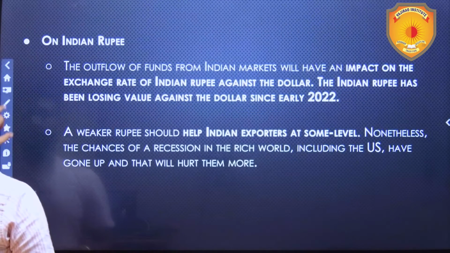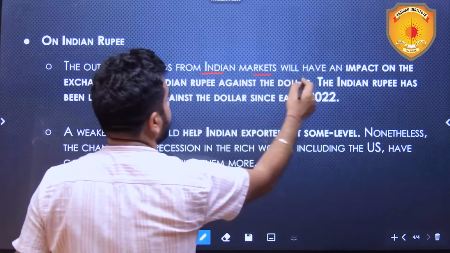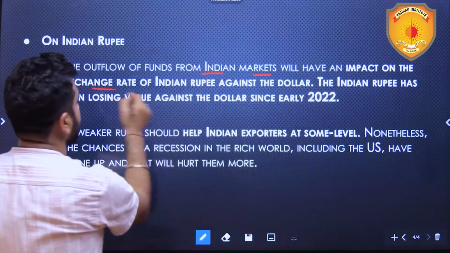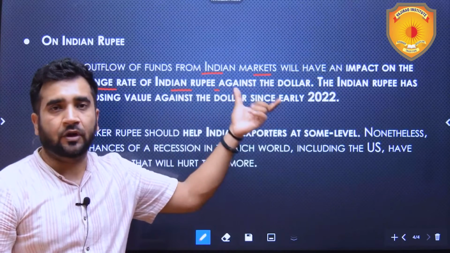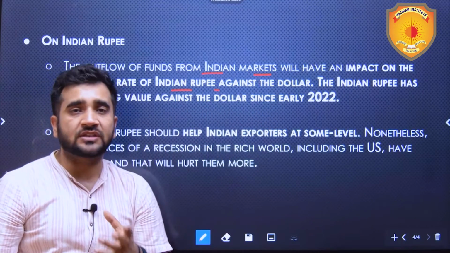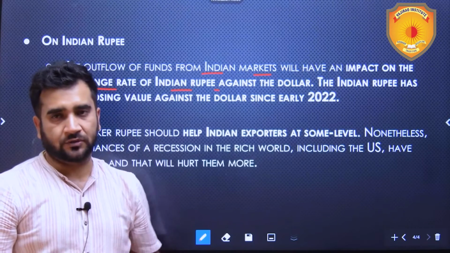Now on the Indian rupee, outflow of the funds from Indian market will have an impact on the exchange rate of Indian rupee against the dollar. It will get weaker because India will be left with less dollars as compared to the earlier situation.